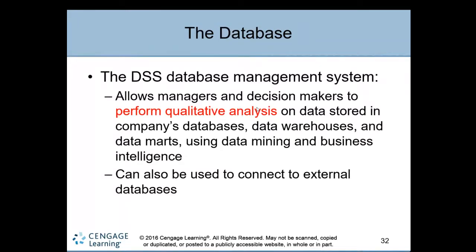These are called qualitative analysis, mostly non-measurable, like making policies, like unstructured decisions. It performs unstructured analysis and unstructured decisions, like making policies, opening a new branch, opening a new warehouse, setting up a new branch, which have no complete information, so it will provide a qualitative analysis over the data they have. It is also connected to the external database using the same tools, data mining and business intelligence.